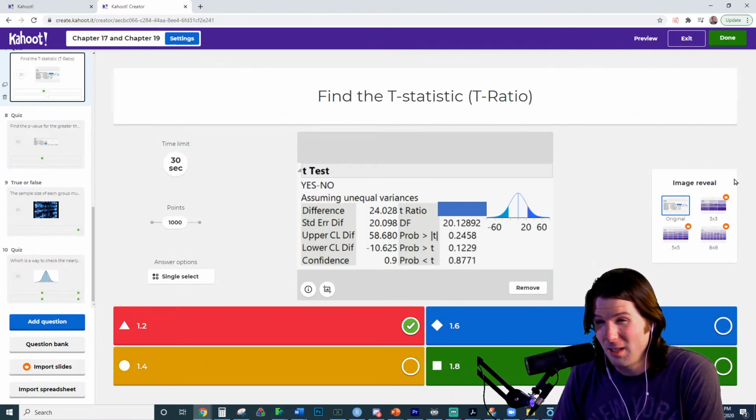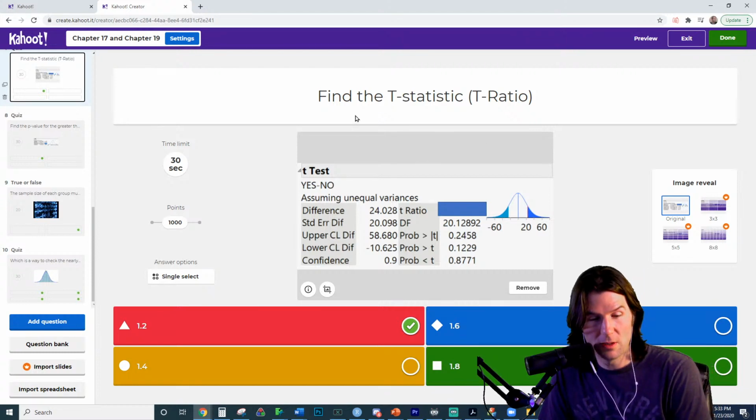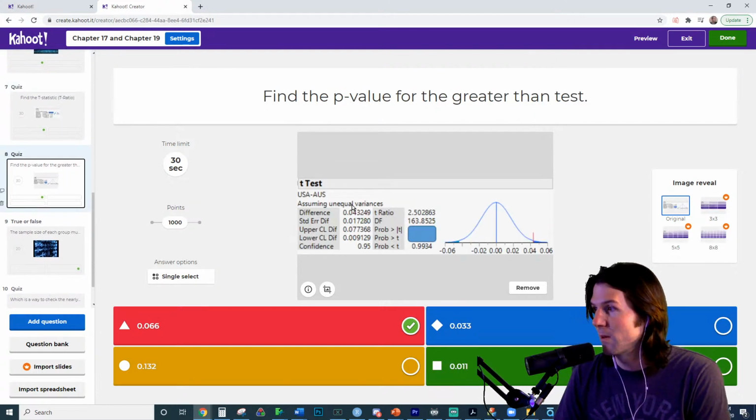And the question right here is, I'm so blind. The question is find, oh, that's the t-statistic. I don't want that one. We want find the p-value. Where did I put the p-value? Here we go with the p-value.